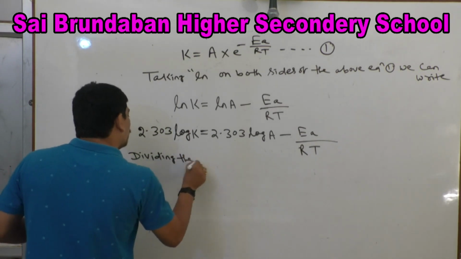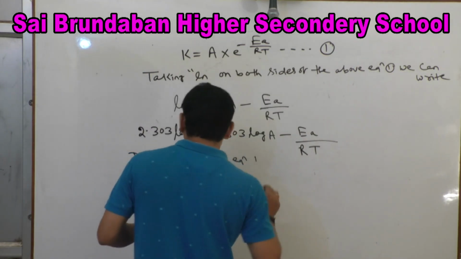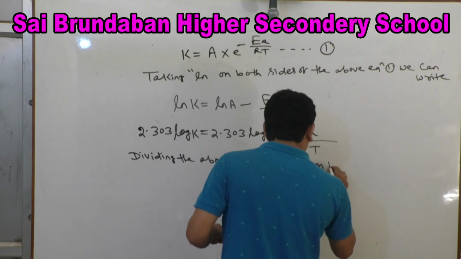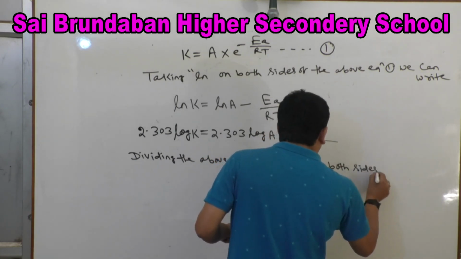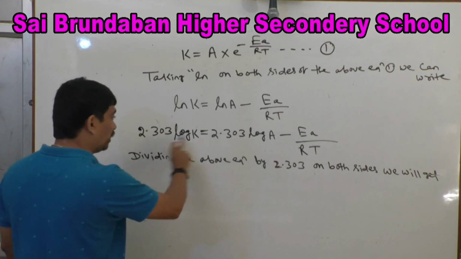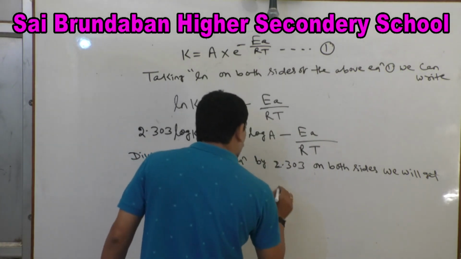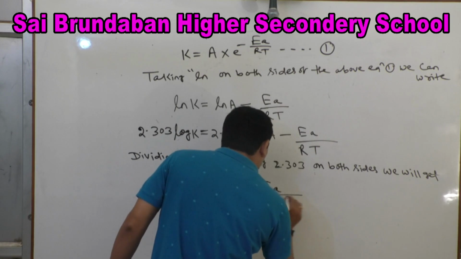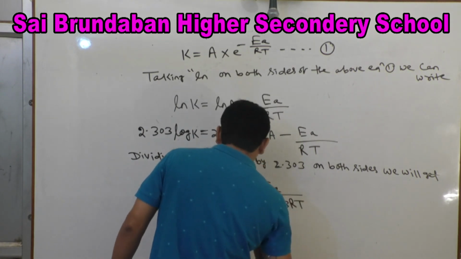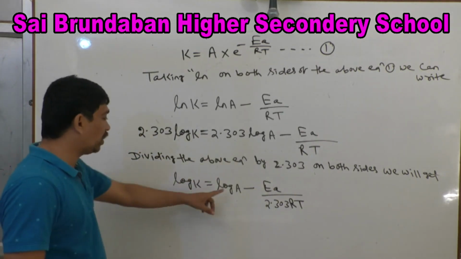Next, dividing the above equation by 2.303 on both sides, what will we get? log k equals log A minus Ea/(2.303 RT). So log k = log A − Ea/(2.303 RT).